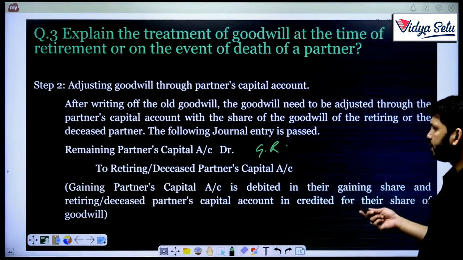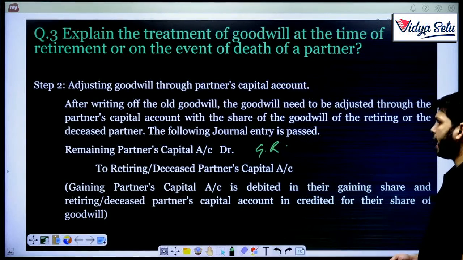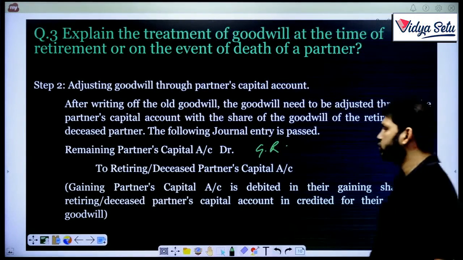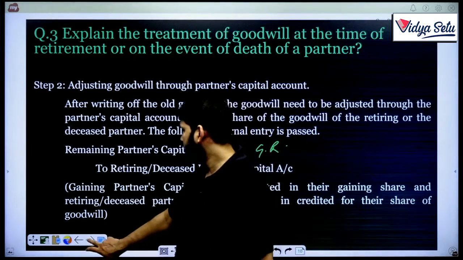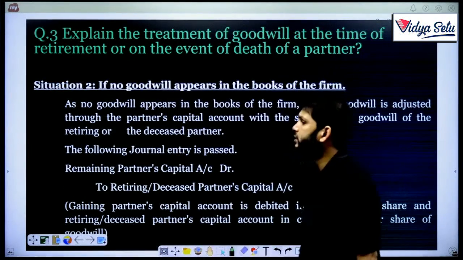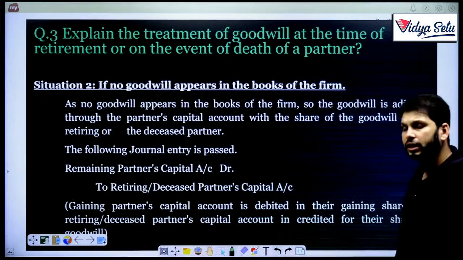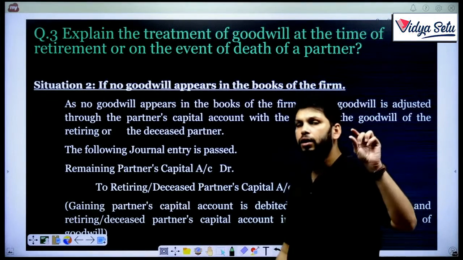So gaining partner's capital is debited in their gaining ratio and retiring or deceased partner's capital account is credited for their share of goodwill. Now, the second situation, where no goodwill appears in the asset side of the balance sheet.